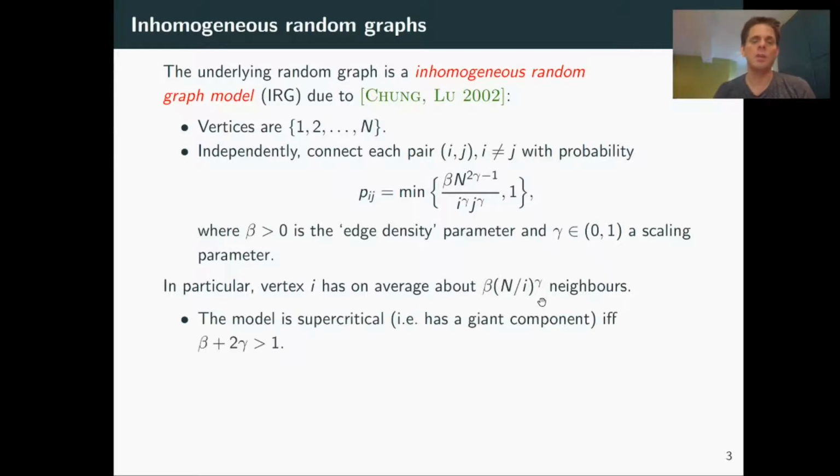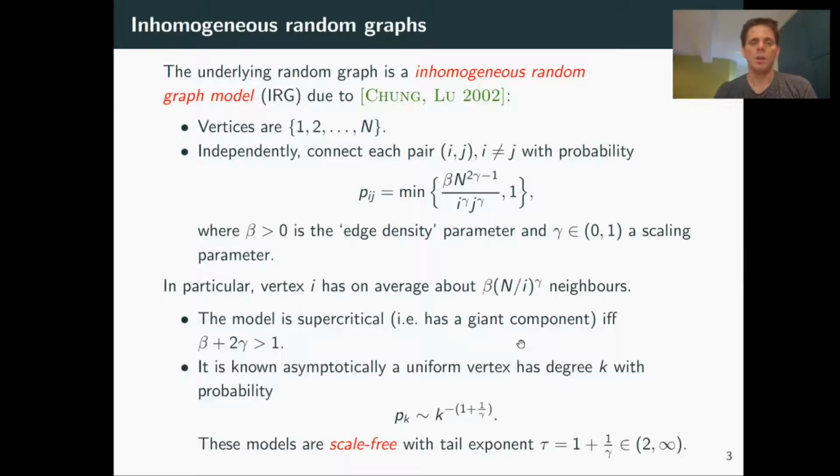These models have been studied a lot over the last 20 years, and in particular it's known that the model is supercritical, meaning it has a giant component, so the largest component in the system is of order n, if and only if beta plus 2 gamma is strictly greater than 1. The important thing is that these models are known to be scale-free.